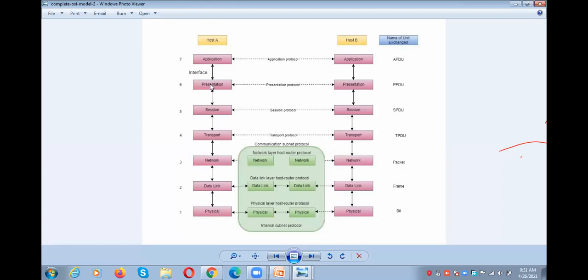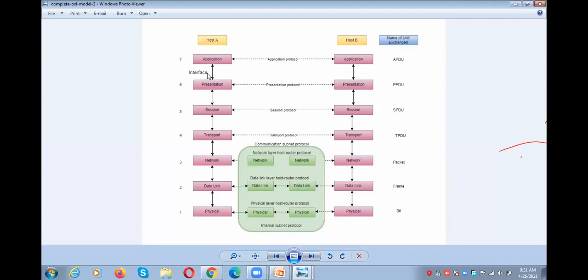Okay, let us assume the presentation layer is the layer below the application layer. That means the presentation layer will provide services to the application layer. In order to provide service, the layers need to communicate. How do these layers communicate? Every layer has an interface. See, the application layer and presentation layer have one interface.